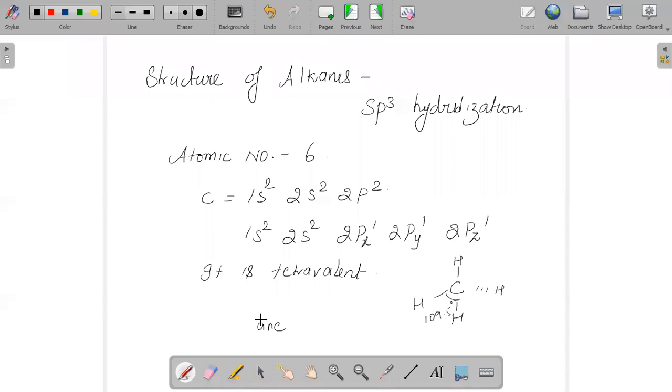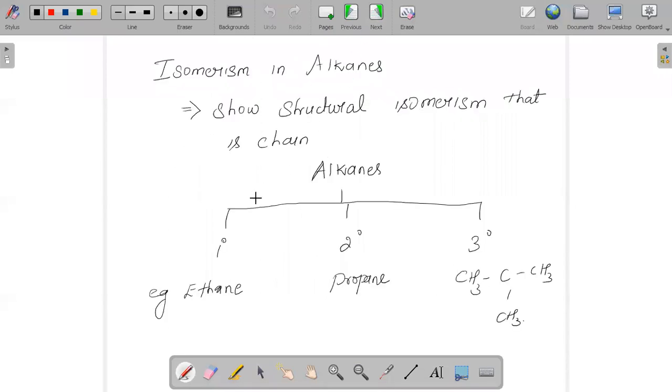And alkanes not only undergo isomerism, or we can say isomerism in alkanes. First we should know what isomers are. Isomers are compounds with the same molecular formula but different structural formula. So when we talk about alkanes, what are all the types of isomerism alkanes can show?